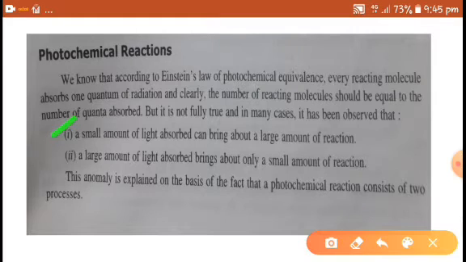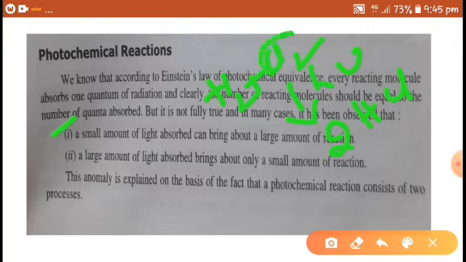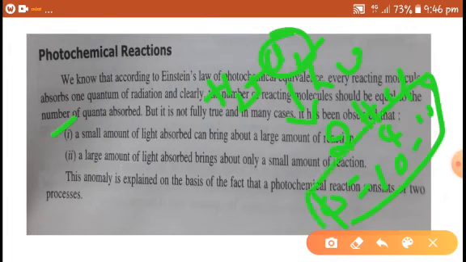If you observe the reaction between hydrogen and chlorine in the presence of light, it is a chain reaction. Just one quantum of energy is absorbed, and the quantum efficiency should be equal to 1. But in the case of this reaction, it is about 10 to the power of 4 to 10 to the power of 5. So even one quantum of energy can generate such a large quantum yield.